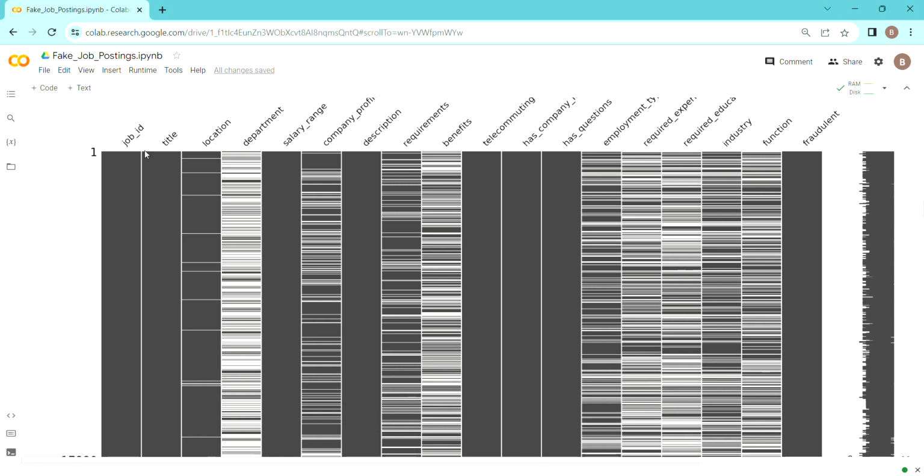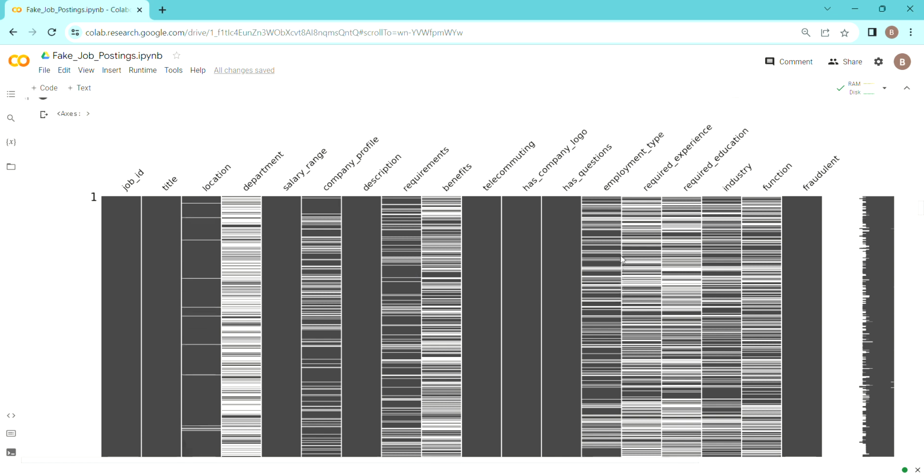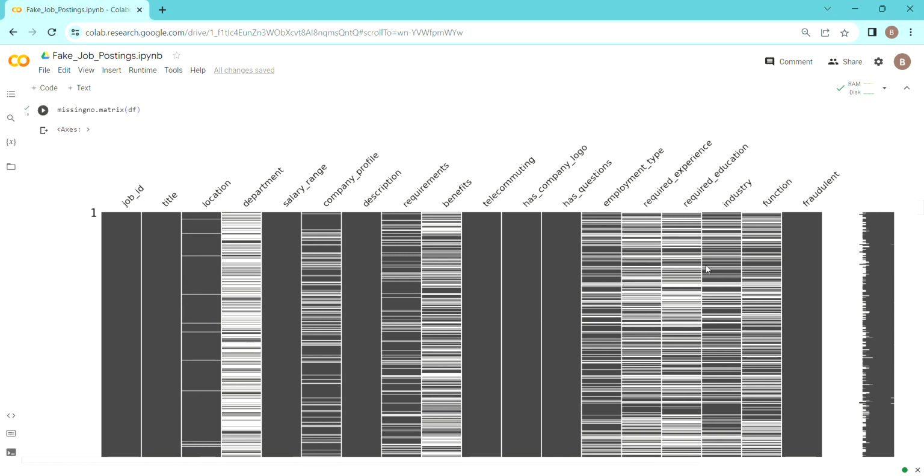As we can see, location has very few null values. Department has quite some. Salary range we just handled. Company profile has null values. Description has no null values, and requirement, benefits, employment type, required experience, required education, industry, and function all have null values.